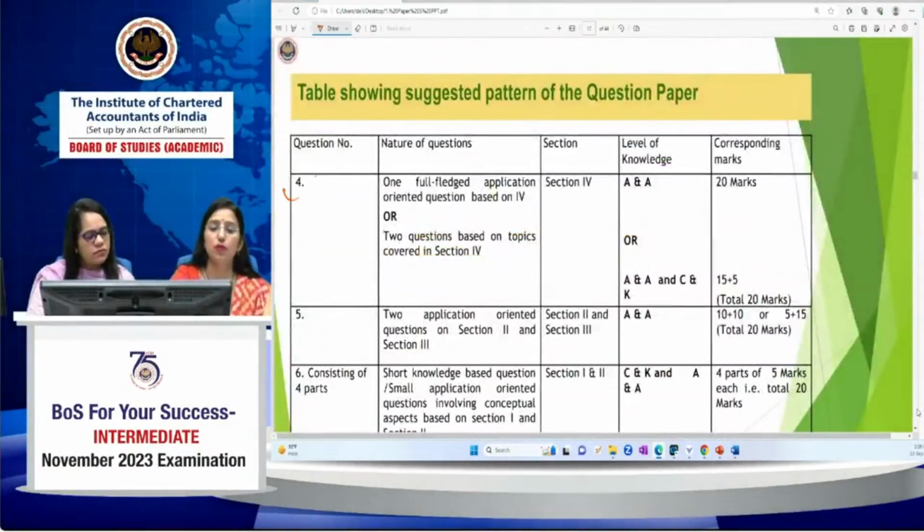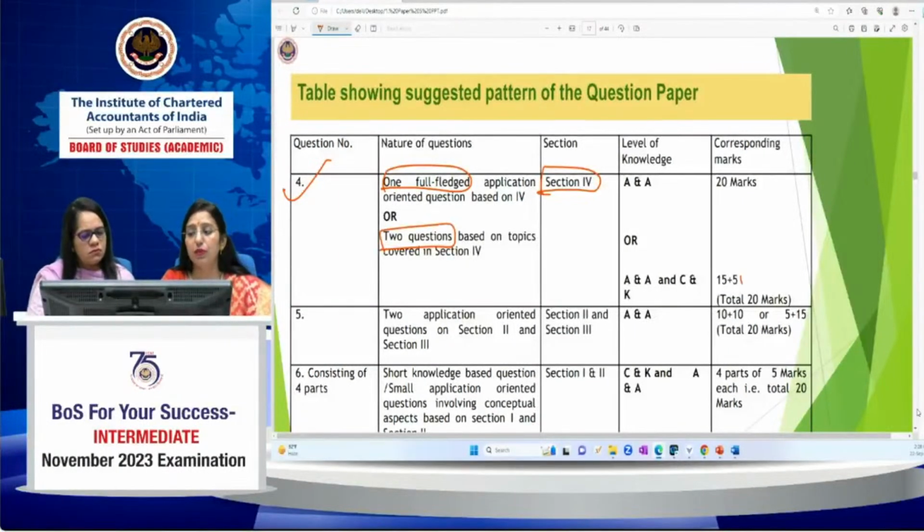And the question 4 is based on section 4 only. From section 4, there is a combination. It can be one full-fledged question or it can be 2 questions. There is a combination: it can be 15 plus 5, or it can be the whole 20 marks.